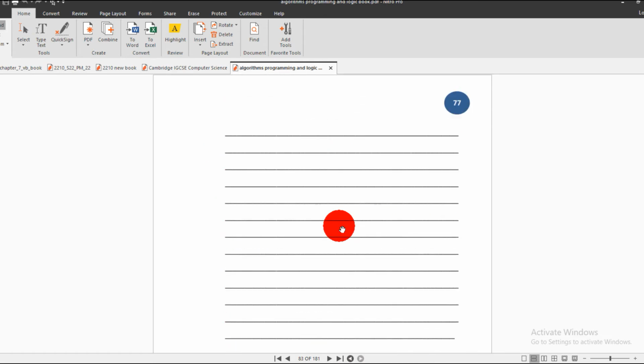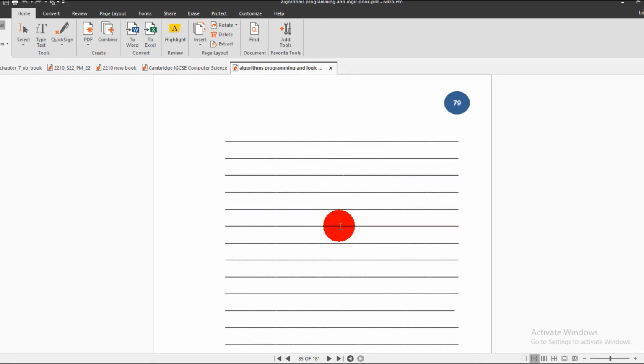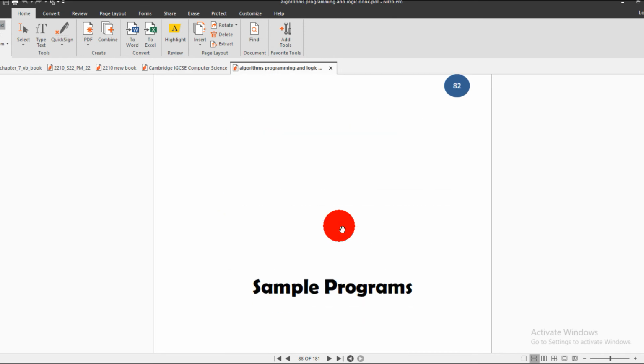Okay, now there are the parts related to the question. So there are many other questions that you may see. When you get the book, you will be able to solve them, inshallah.